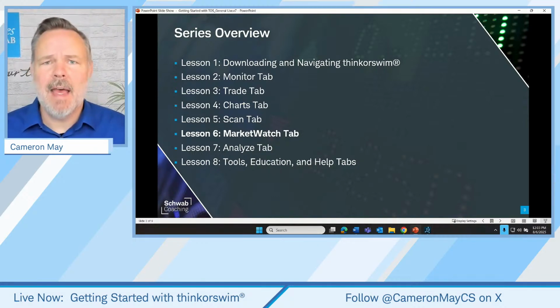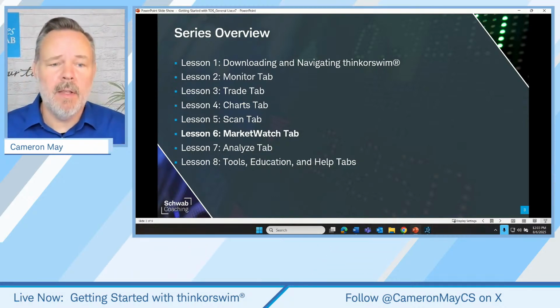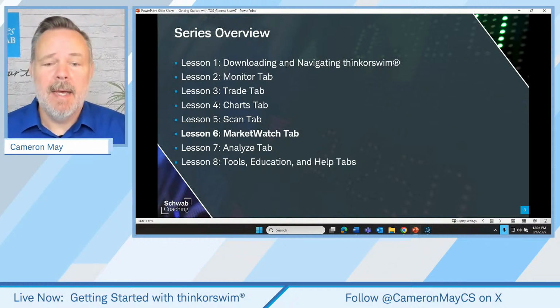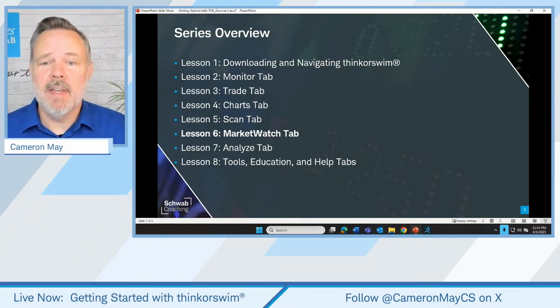So we're going to go through that tab step by step, left to right, top to bottom, as we typically do. I'll explain as much as I can along the way. We're not going to be able to hit every single function. That's why we should probably be familiar with the paper money platform. That way we can experiment with a lot of these new and unfamiliar tools in a no-risk environment.